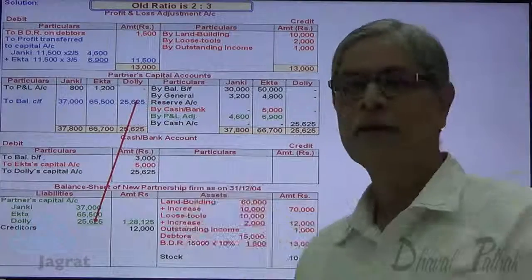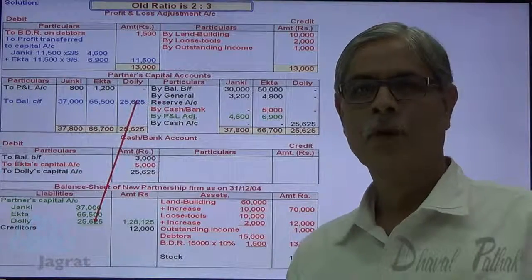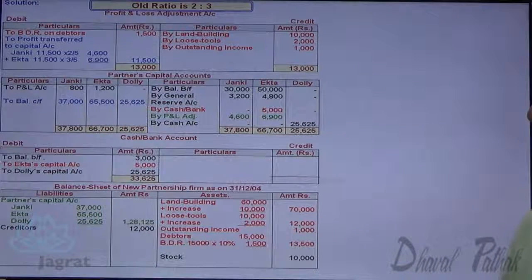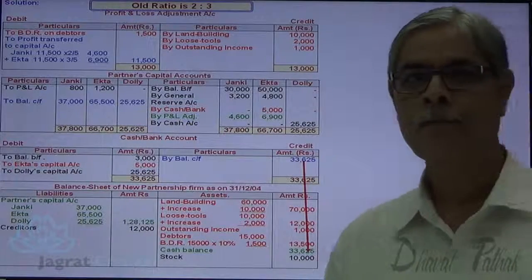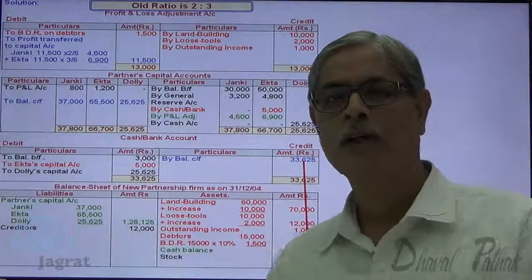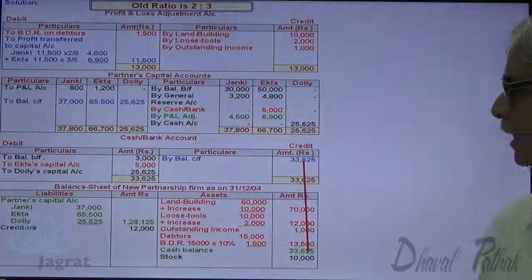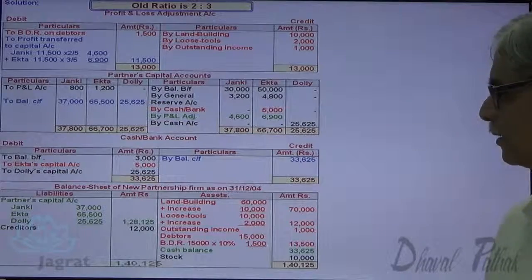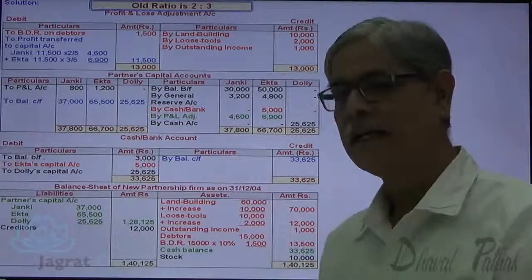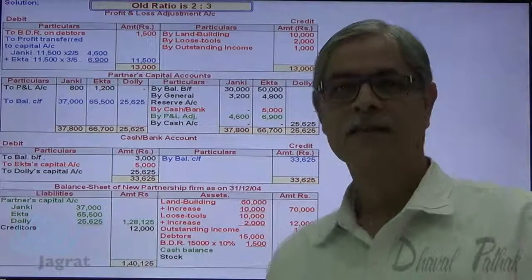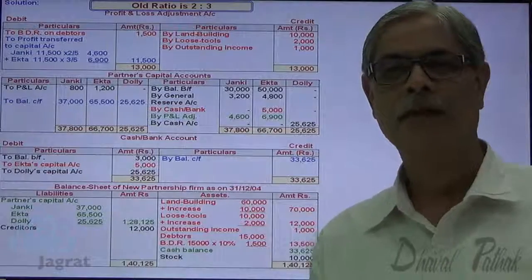Now I want to find out the cash balance that will appear on the asset side of the balance sheet. So 33,625 is the closing balance that appears on the asset side of the balance sheet. After closing capital accounts and cash and bank account, the total of the asset side is 1,40,125 and the total of the liability side is also 1,40,125. The total agrees. This is how this sum gets solved.